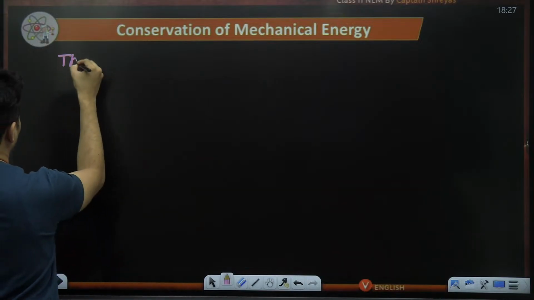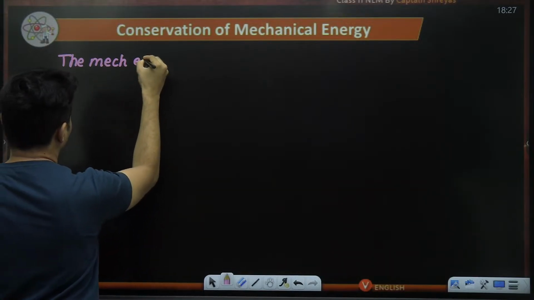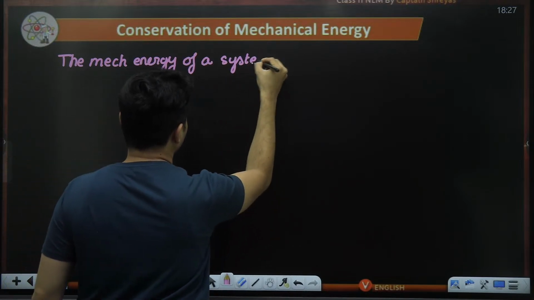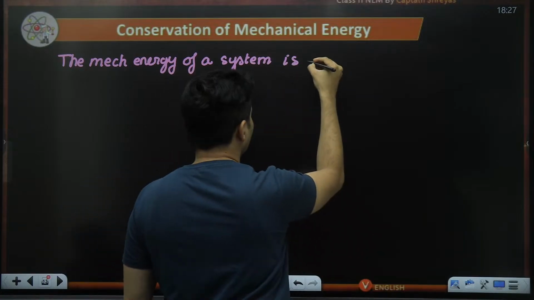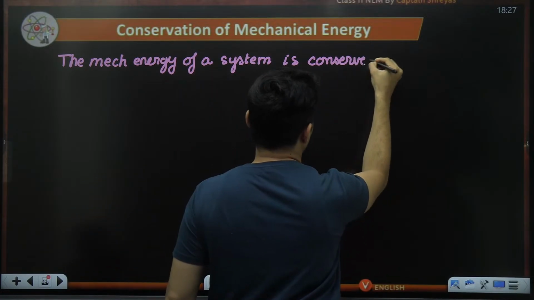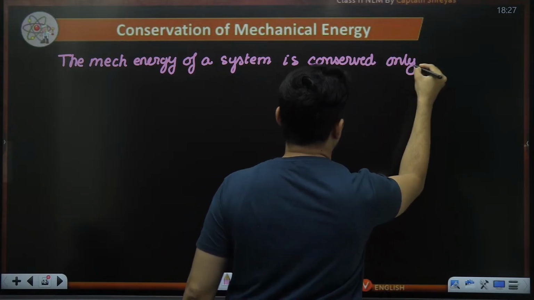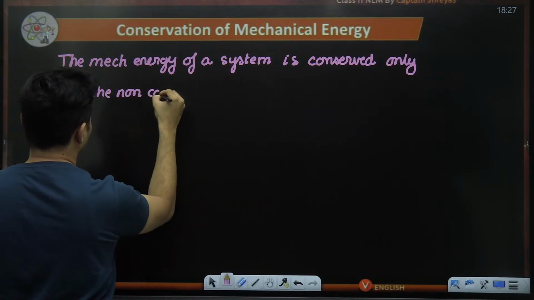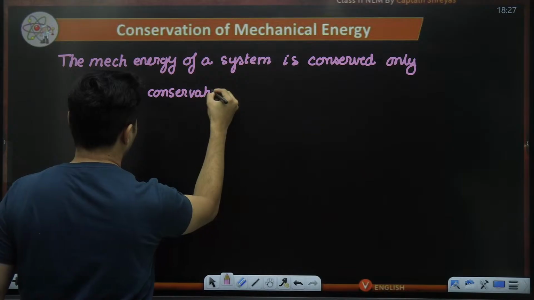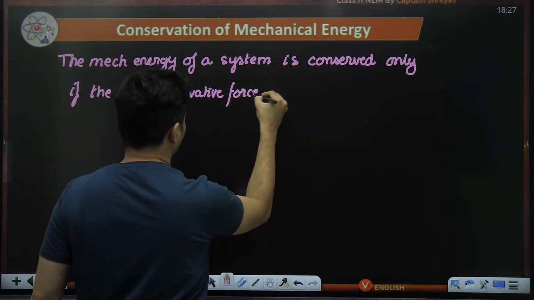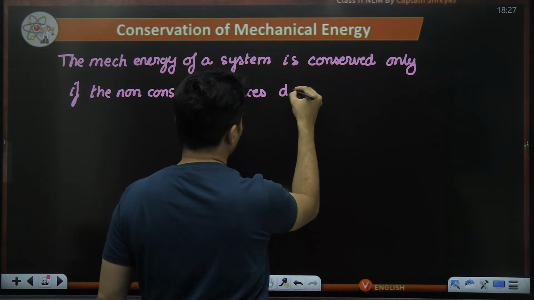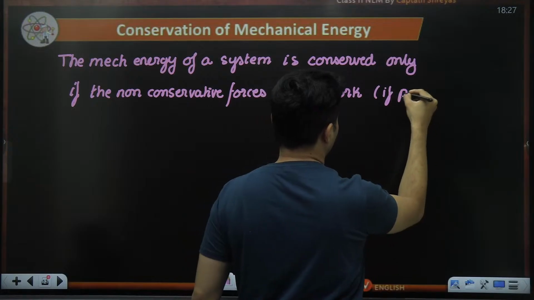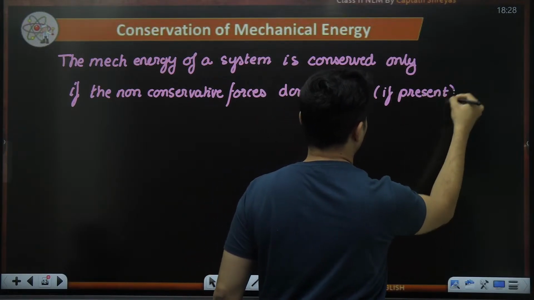The mechanical energy of a system is conserved only if the non-conservative forces, if present, don't work.